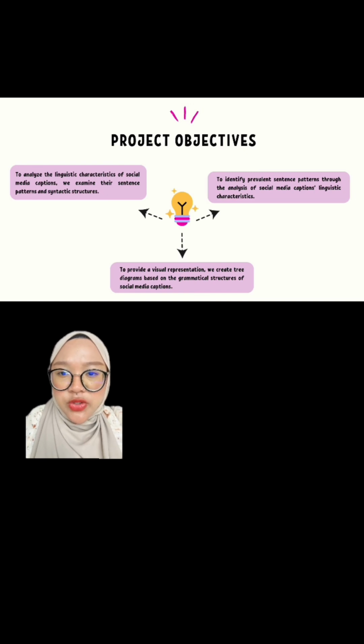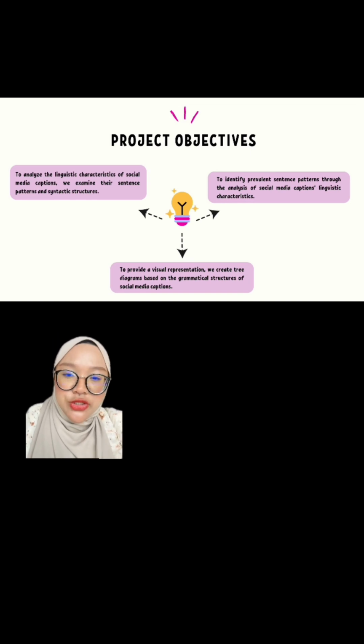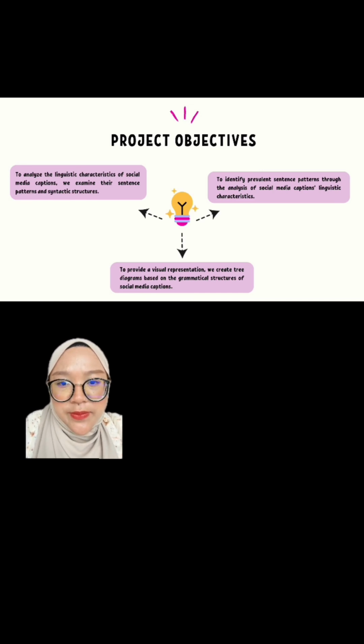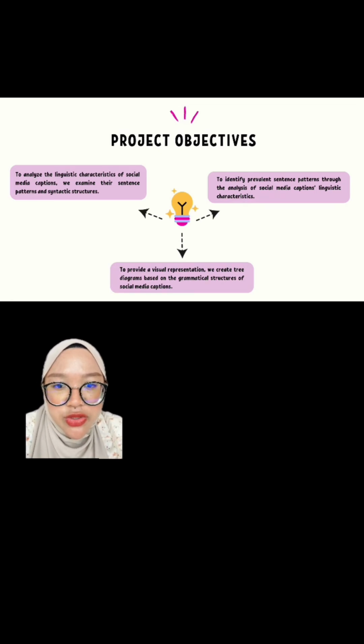The second thing is our project objective. The first one is to analyze the linguistic characteristic of social media captions that we have figured from different kinds of social media. We examine their sentence patterns and syntactic structures. Next, to identify prevalent sentence patterns through the analysis of social media captions linguistic characteristic. To provide a visual representation, we create 3 diagrams based on the grammatical structures of social media captions.